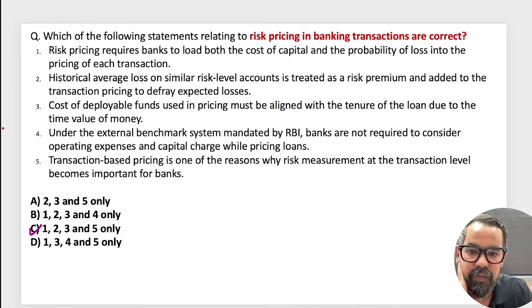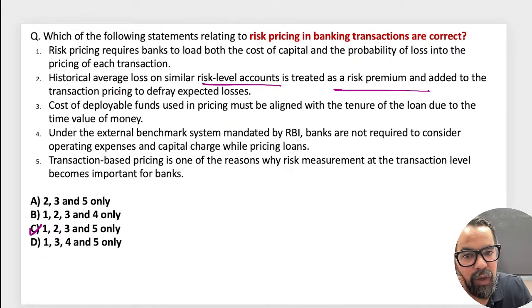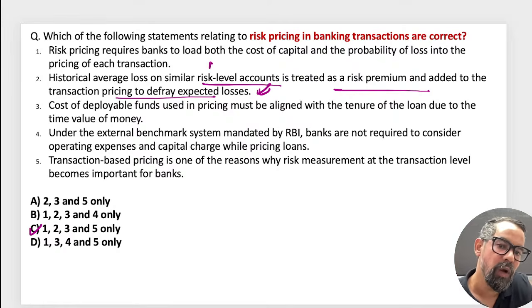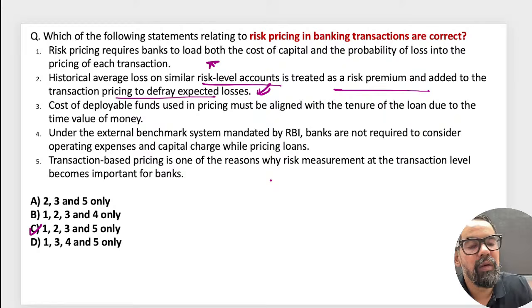अच्छा, answer is given in this case. Statement 2, historical average losses on similar risk label is treated as risk premium and added to the transaction pricing, आपका deferredly expected losses. तो historical, when we talk about this one, this is something how we are defining the risk premium, आपका we are using the past incidences similar to that, right?